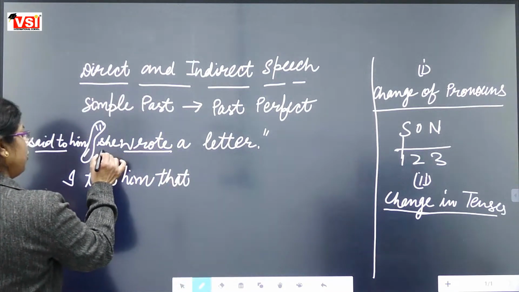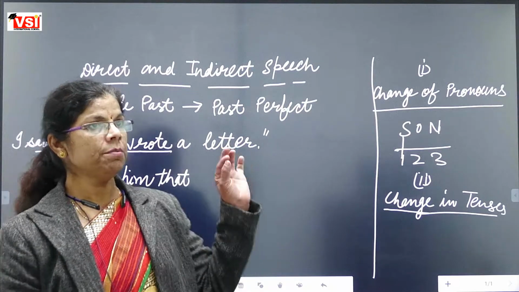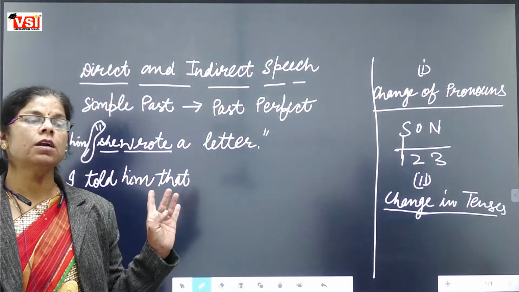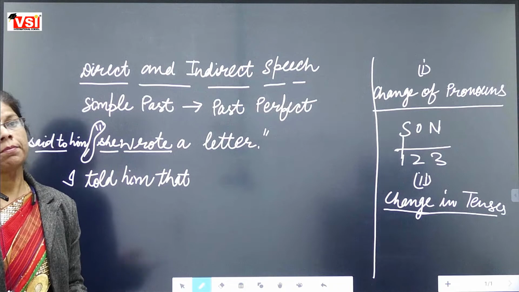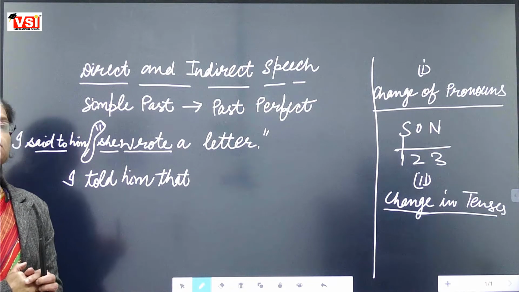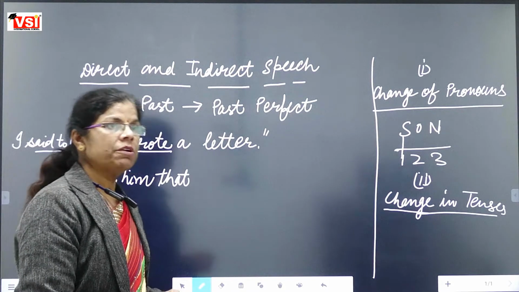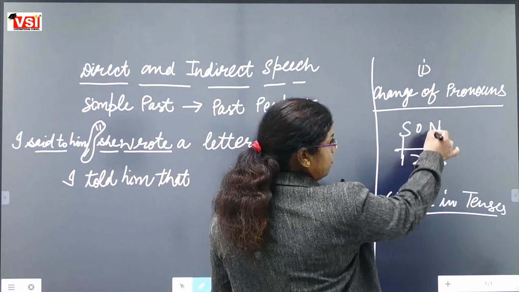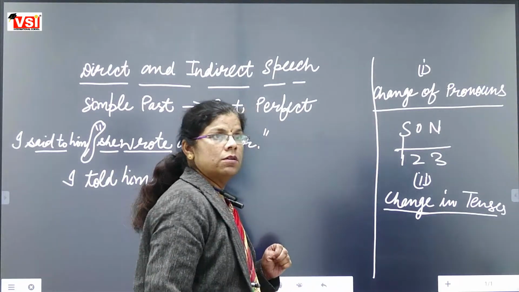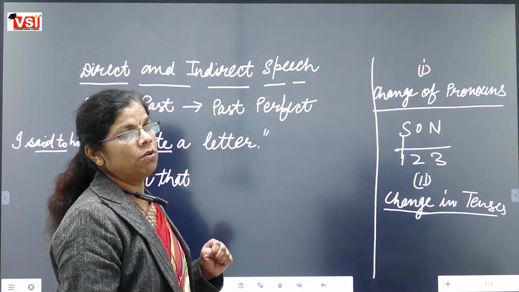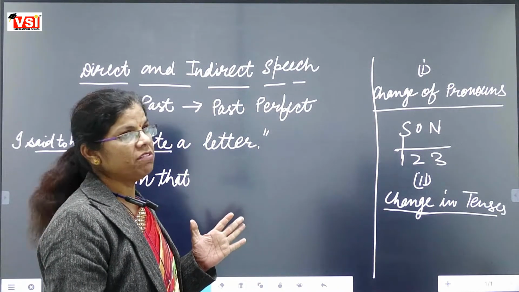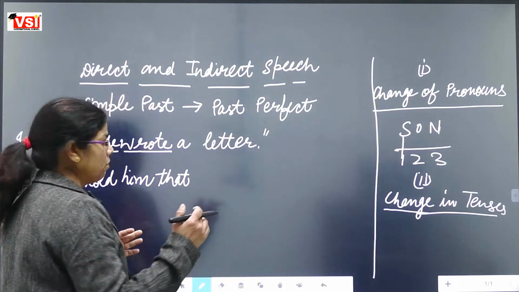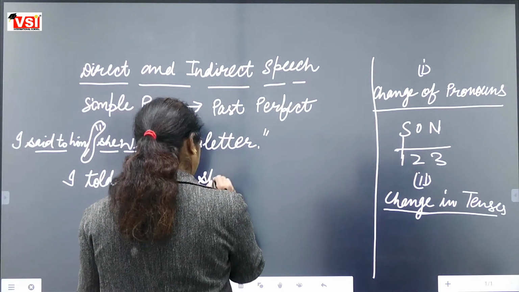This is she. Is she first person pronoun, second person pronoun or third person pronoun? Third person. Does third person pronoun change? No, ma'am, it doesn't change at all. So we will say she.